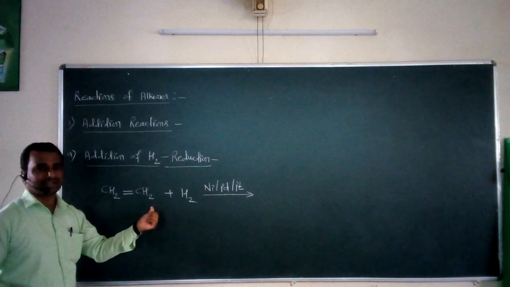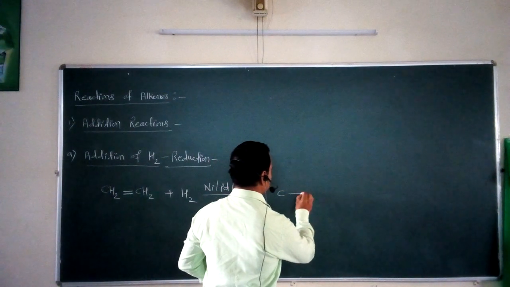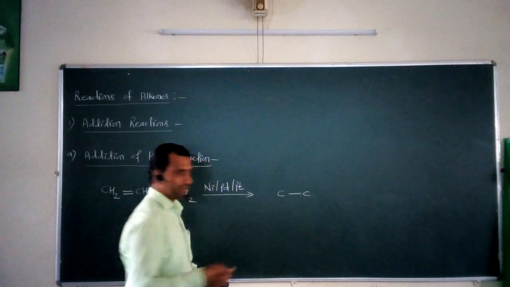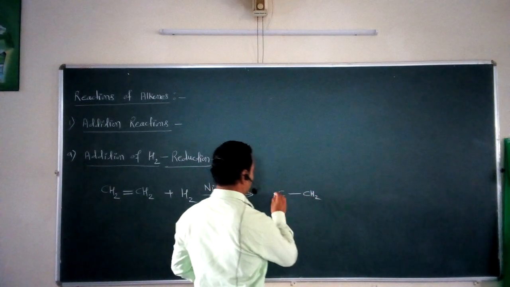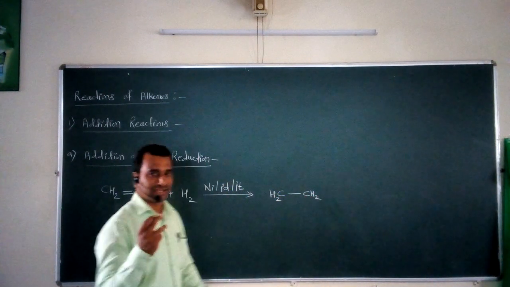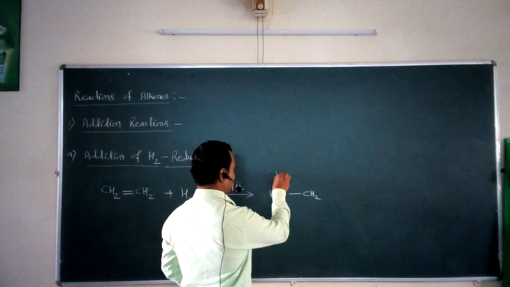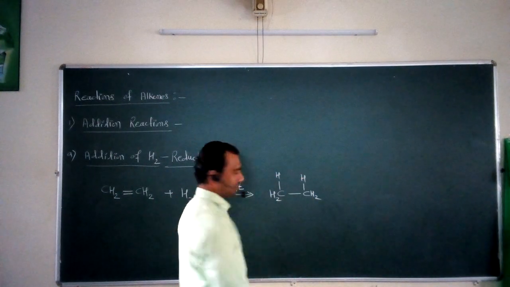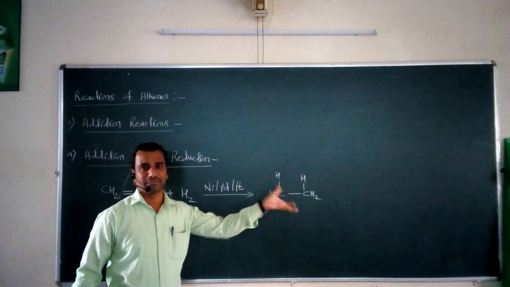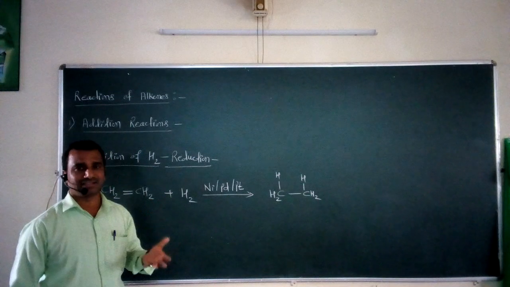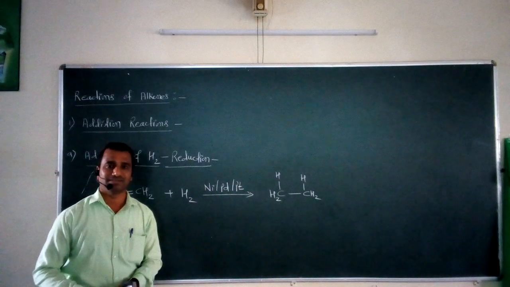The carbon-carbon double bond gets converted into a carbon-carbon single bond. Already, this is CH2 and this is CH2, so we write CH2 and CH2. Then the molecular hydrogen is added across the double bond, so you get a single bond H and a single bond H. So when H2 is added to the ethylene molecule, ethane is formed. This is a simple addition reaction shown by the alkenes, called the reduction reaction. This is a very simple example.